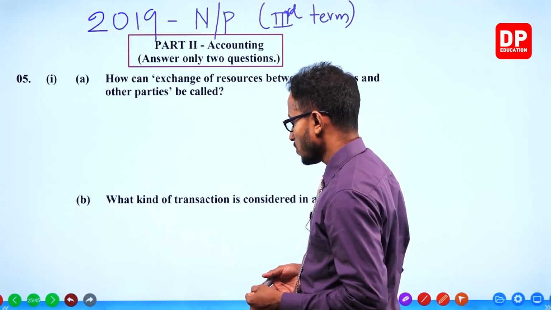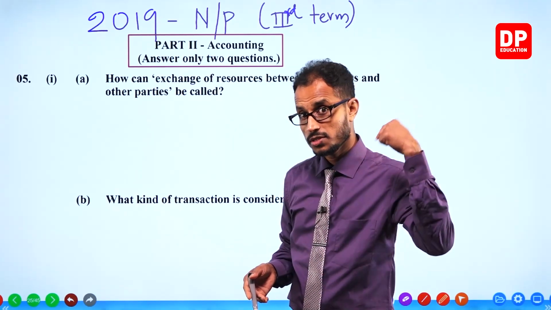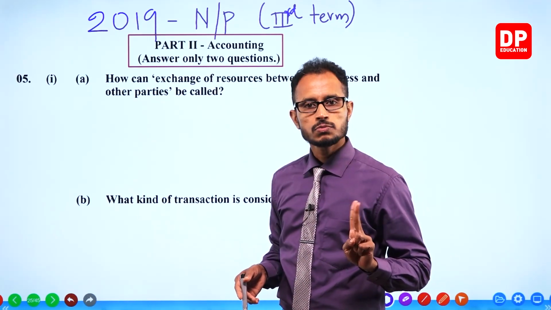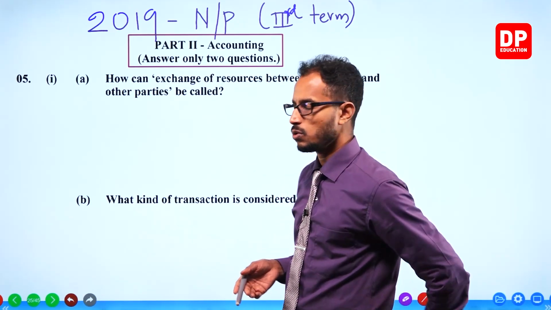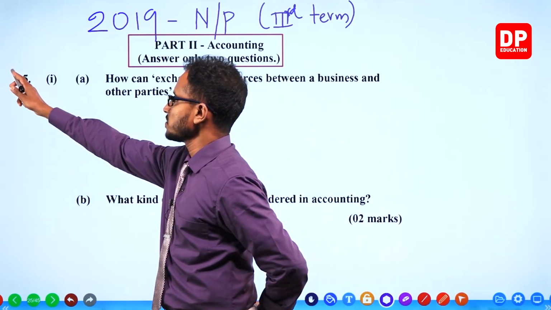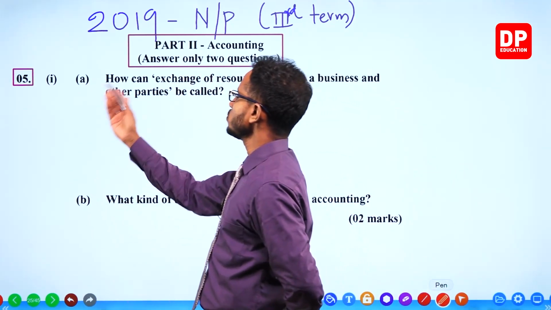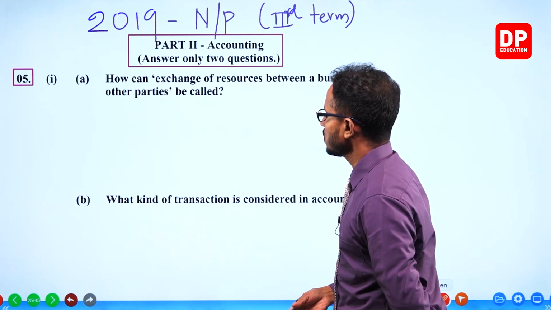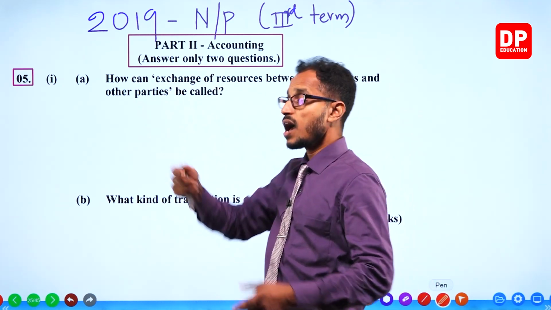I explained all these things in the introduction in the first video of this paper. So out of 3, select only 2. But I'm going to do all 3. Fifth question. It asks you, what do you call the exchange of resources between a business and other parties?